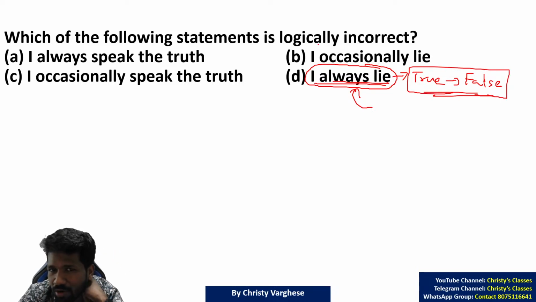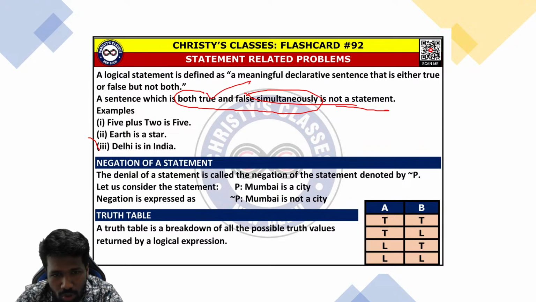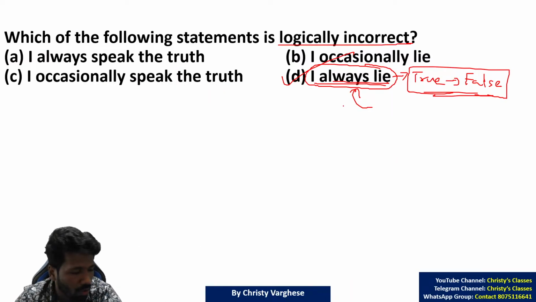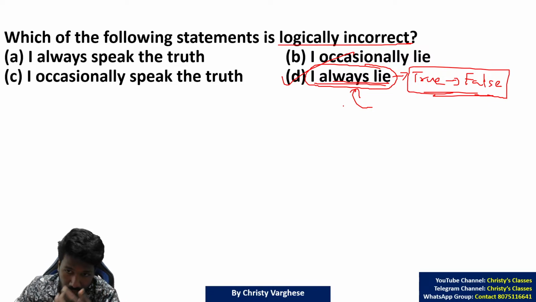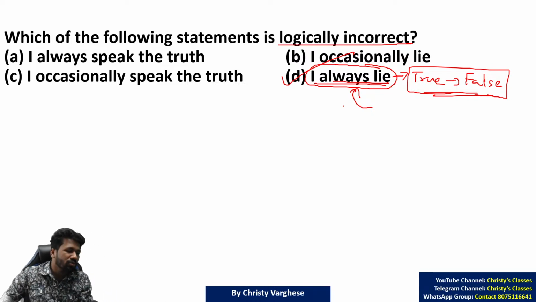That is an example of an invalid or logically incorrect statement. So option D is the answer, because it is simultaneously true and false in this case. That is why it is not a statement. All clear? If "I always lie" is true, it means all statements are lies, so the statement "I always lie" is also a lie.